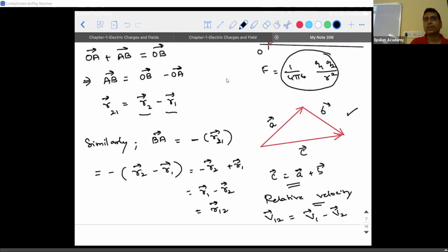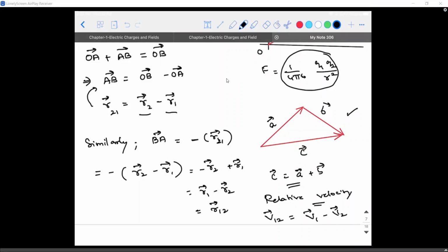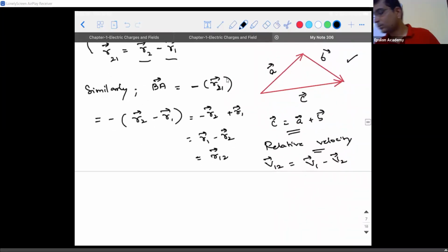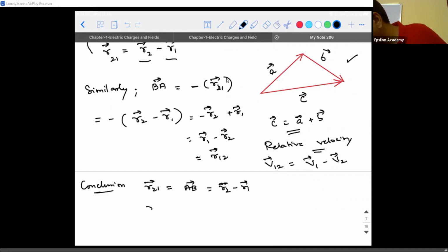Okay. So there are two important conclusions that we have taken. R21 vector is from where to where? R21 vector is from A to B. R12 vector is from where to where? B to A. Have this point in your mind. So let me write a small conclusion here. R21 vector is in the direction of AB vector, which is given as R2 vector minus R1 vector.